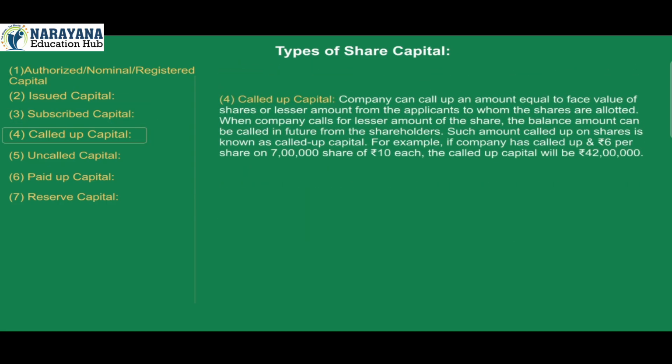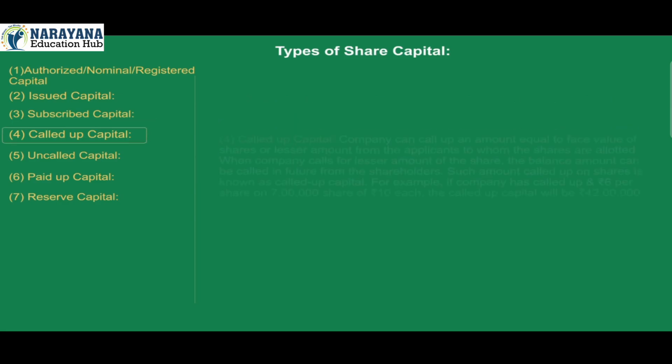4. Called up capital. A company can call up an amount equal to the face value of shares or a lesser amount from the applicants to whom the shares are allotted. When the company calls for a lesser amount of the share, the balance amount can be called in future from the shareholders. Such amount called up on shares is known as called up capital. For example, if the company has called up ₹6 per share on 7 lakh shares of ₹10 each, the called up capital will be ₹42 lakh.